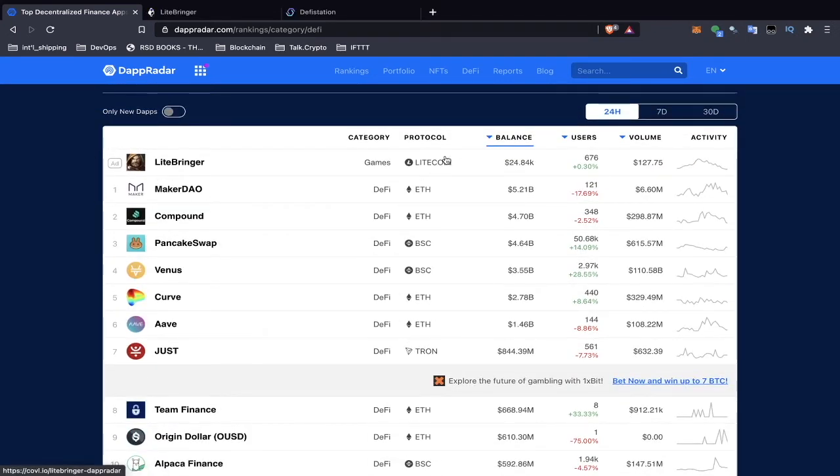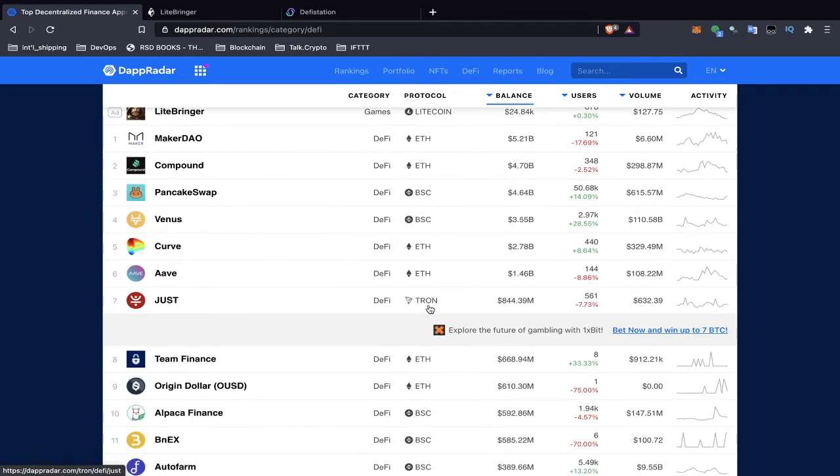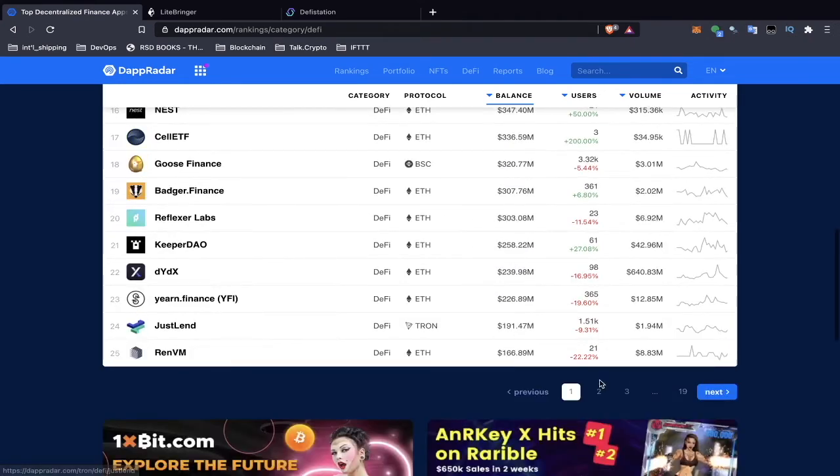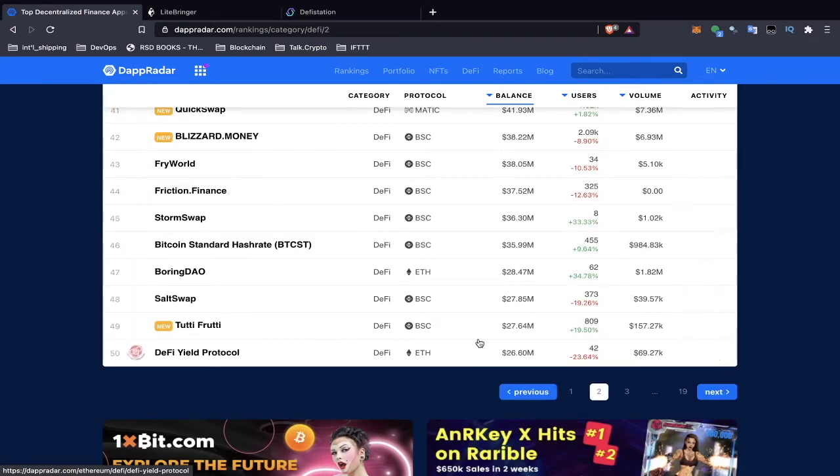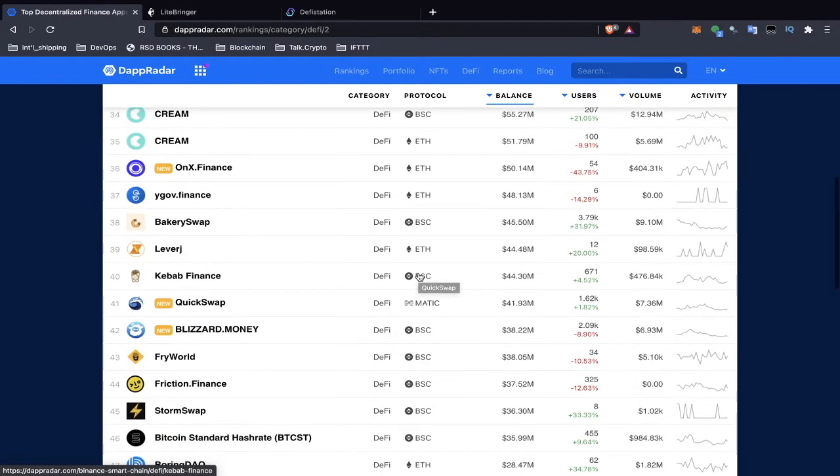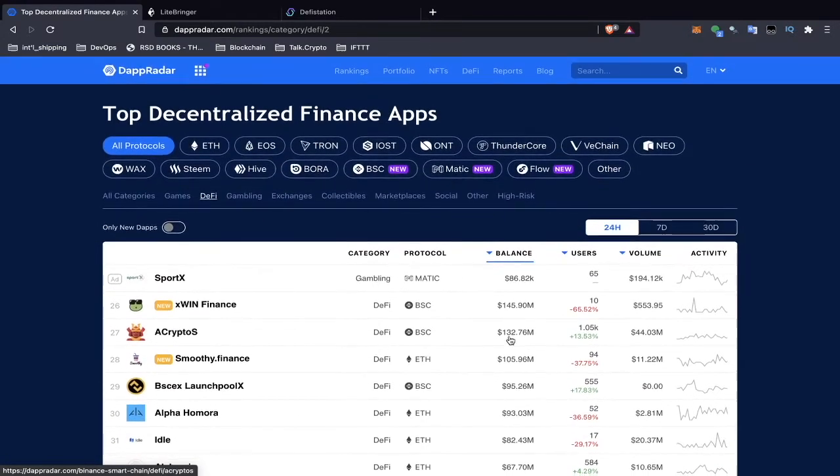Sticking on this page, we can see that there are different protocols. So you see the one at the top here is for Litecoin, and there's some for Tron, Ethereum, Binance Smart Chain. It's important to note the differences between what platform you're using. For example, Binance Smart Chain has lower transaction fees than Ethereum. It's interesting to see all these different platforms. We can even go to the second page here and see we have something from Matic. QuickSwap is on Matic.